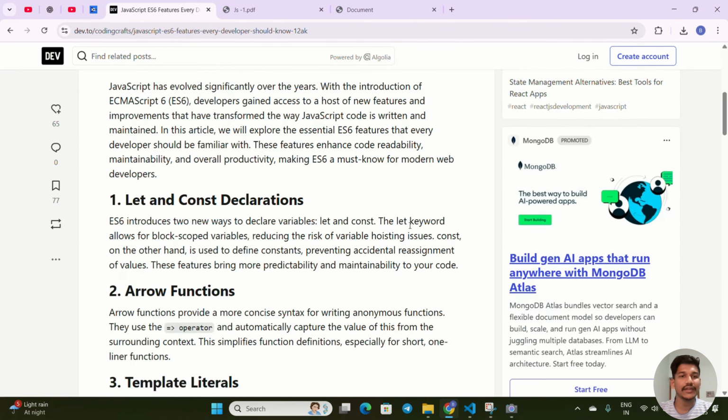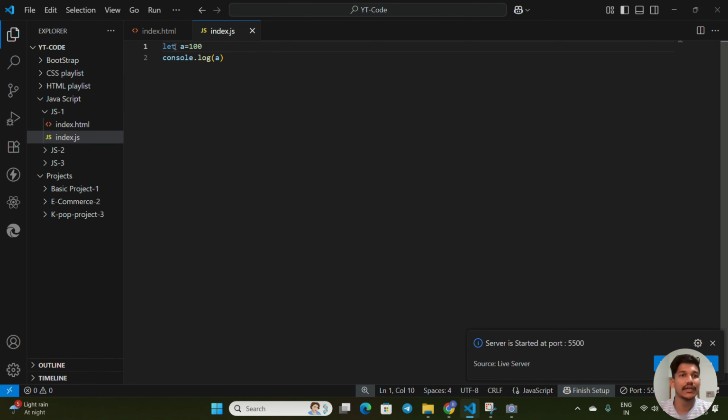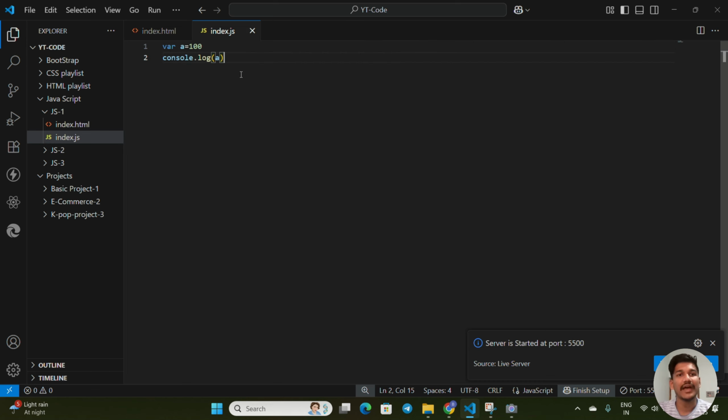Here, first of all, they introduced let and const declarations, or variables. Previously they were writing var, and I showed you an example with let before. Now I will show it with var. What was the problem with var?